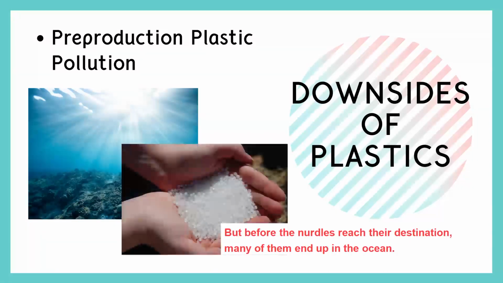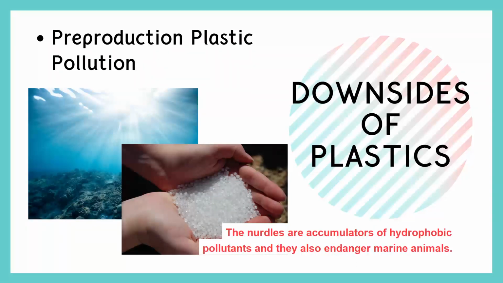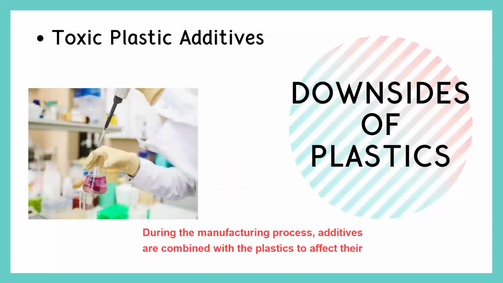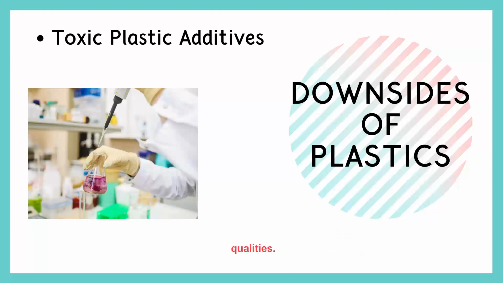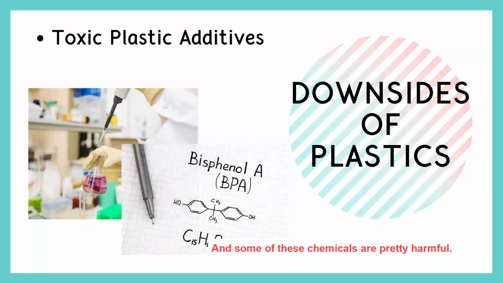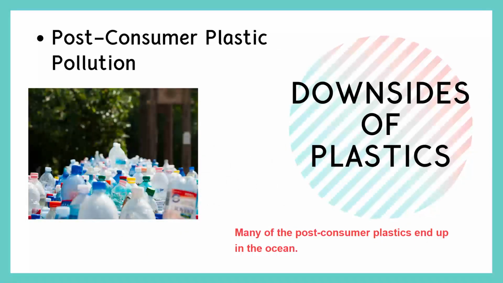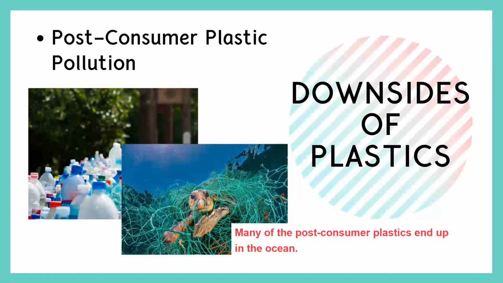But before the nurdles reach their destination, many of them end up in the ocean. The nurdles are accumulators of hydrophobic pollutants, and they also endanger marine animals. During the manufacturing process, additives are combined with the plastics to affect their qualities, and some of these chemicals are pretty harmful. Many of the post-consumer plastics end up in the ocean.